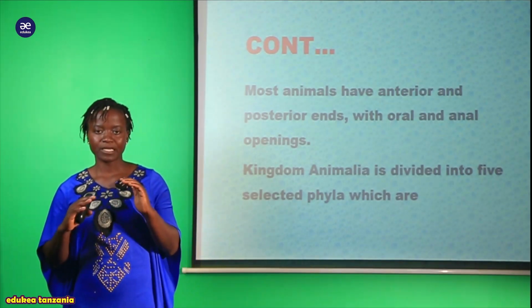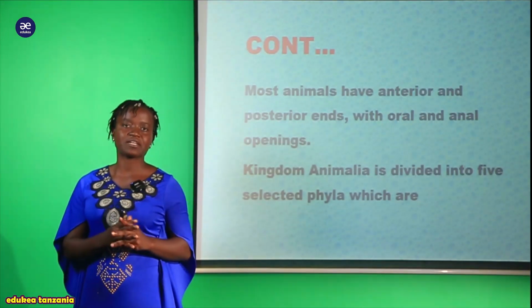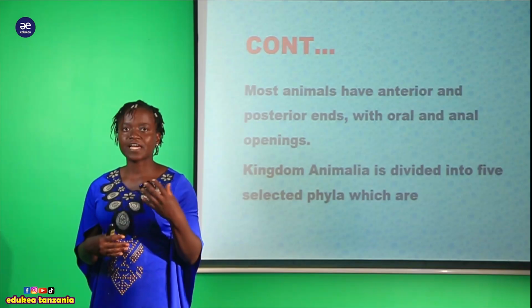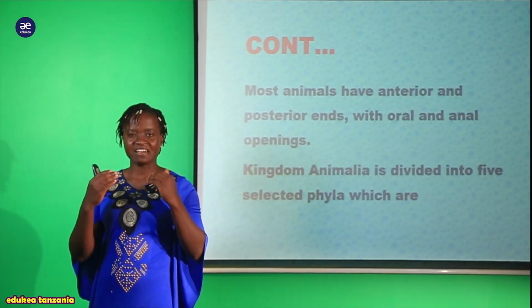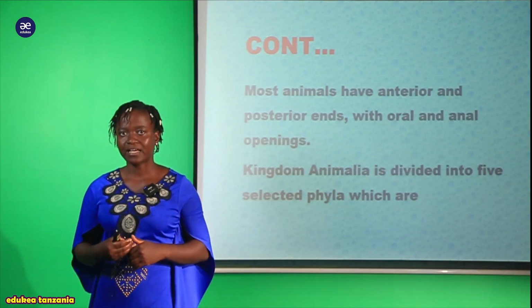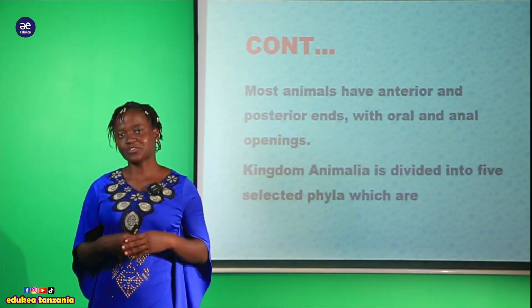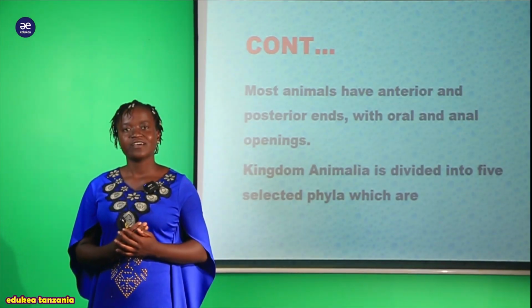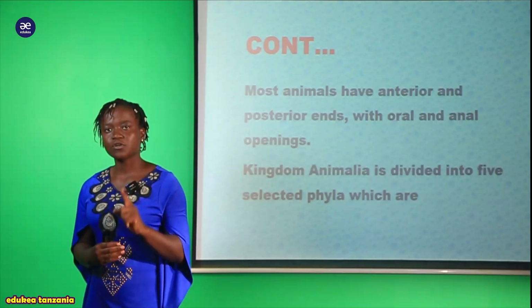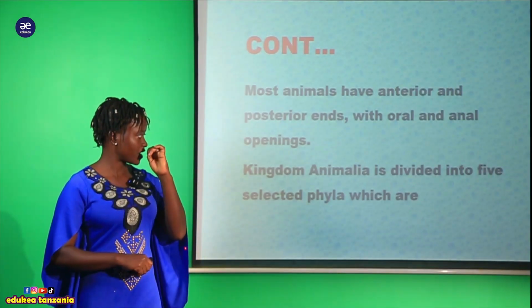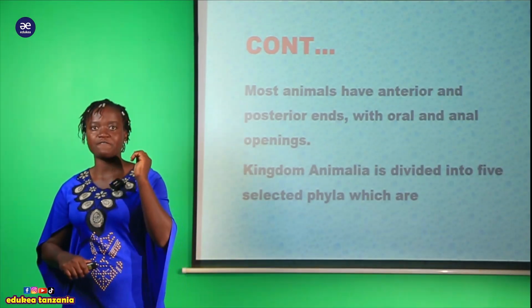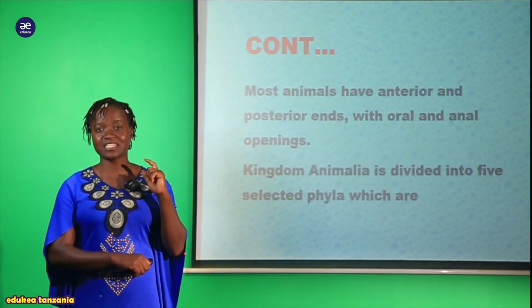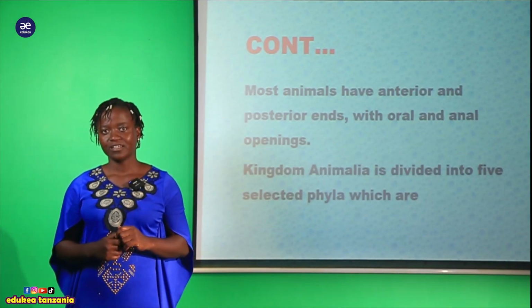So according to the history of this kingdom Animalia, kuna about 7 phylum ambazo zimegundulika ndani ya hii kingdom Animalia. But according to your level, my student, you as a form 4, you as a form 5 and form 6, you have to know these 5 phyla which are found in this kingdom Animalia.